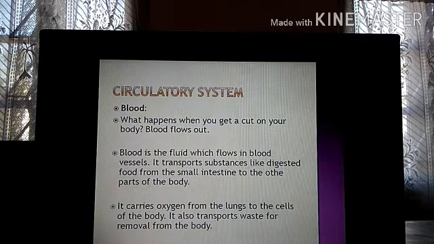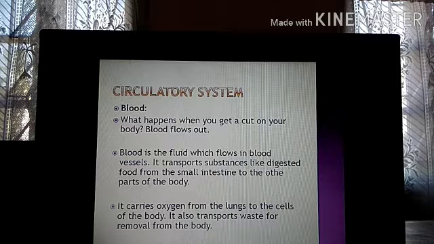Okay. Now in the circulatory system, the first thing that we are going to study here is the blood. What happens when you get a cut on your body? Blood flows out. All of us know, isn't it? Suppose you're playing, you injure yourself, you get a cut. Then what happens? Immediately blood flows out. So blood is the fluid which flows in blood vessels. It transports substances like digested food from the small intestine to the other parts of the body.